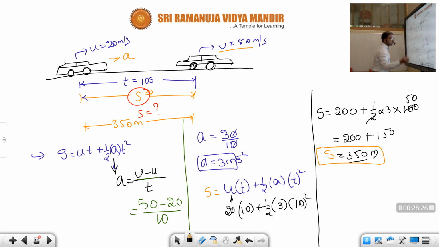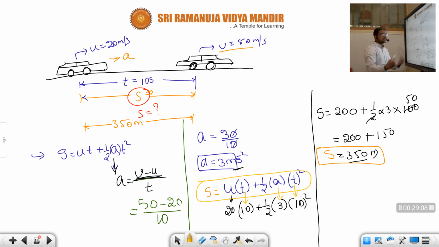To get this a, we used the formula v minus u by t again, and we got the a value, 3 meters per second square, and that we substituted in this formula. So with the a value, t value and u value, after simplification we got 350 meters. This is the value we got by using s equal to ut plus half at square.